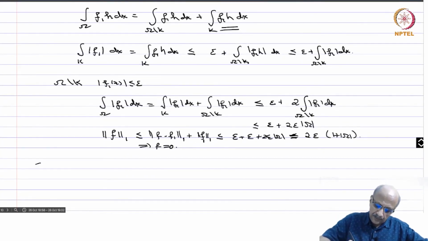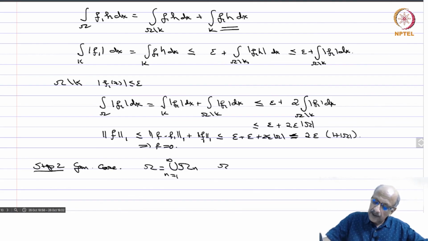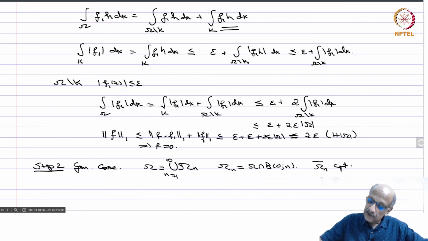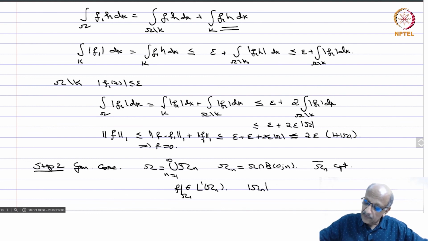So now step 2, the general case. You write again omega as the union of omega n for n equals 1 to infinity, where omega n is omega intersection B(0, n). Then you know that the closure of omega n is compact. So f is locally integrable, therefore f restricted to omega n belongs to L1 of omega n. Further, mod omega n, which is the measure, is also finite because it is contained in a ball.